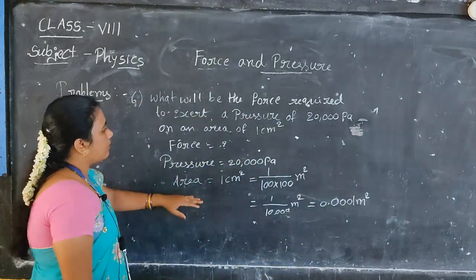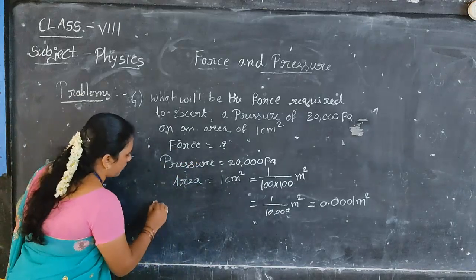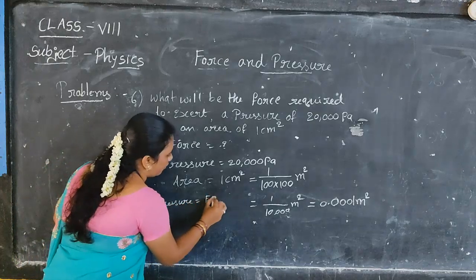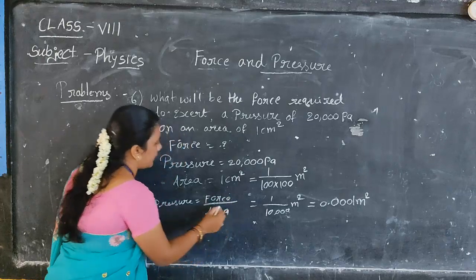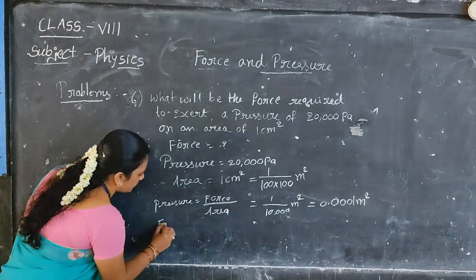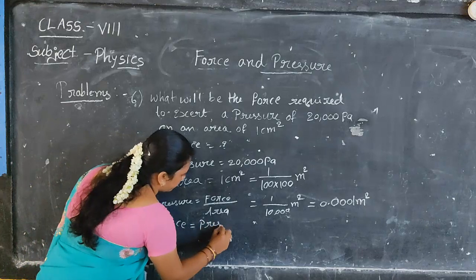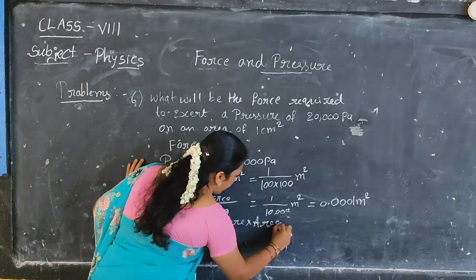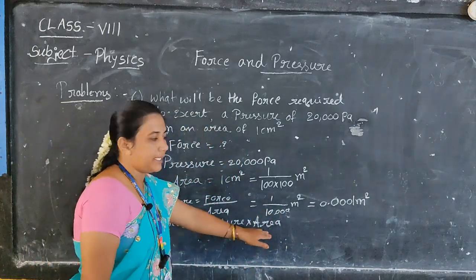Okay. So now we have the formula for pressure. Yes or no? Pressure is equal to force by area. But here what do we have to calculate? Force we have to calculate. So then force is equal to pressure into area. Okay? So force is equal to pressure into area.